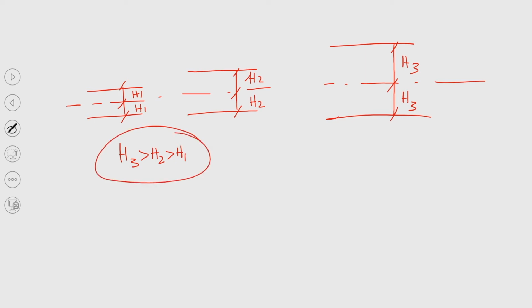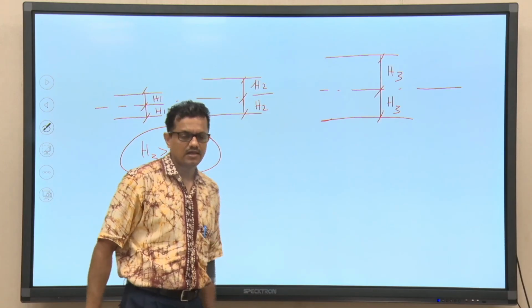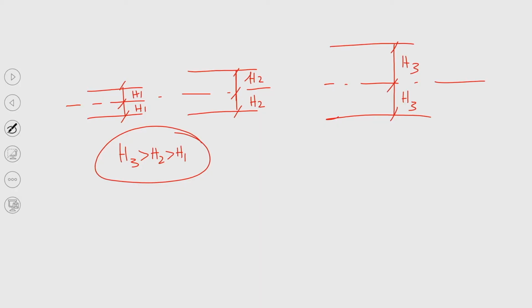This you can see clearly from this schematic depiction, but all 3 are parallel plate channels. Right, all three are parallel plate channels, you know.